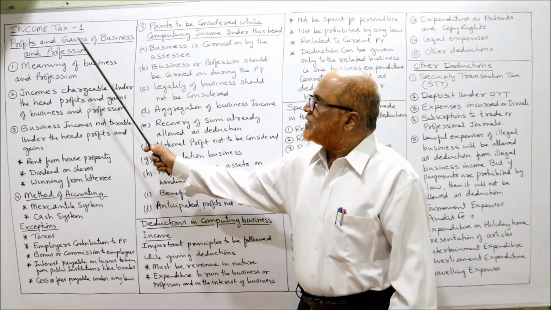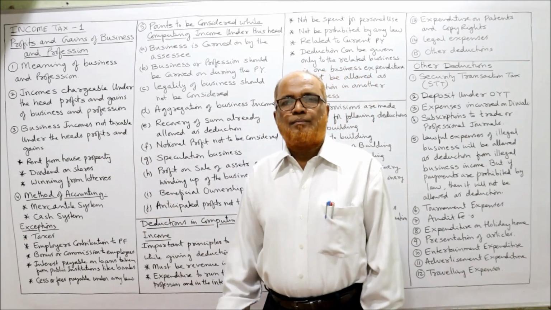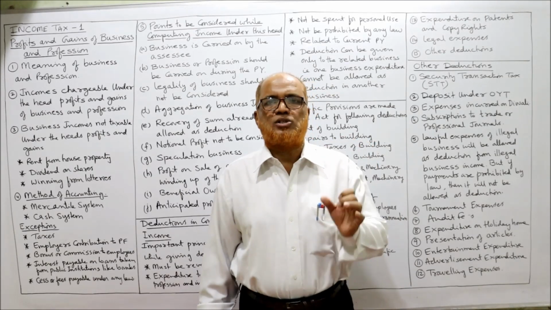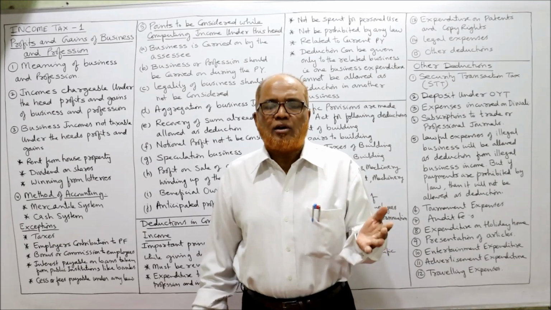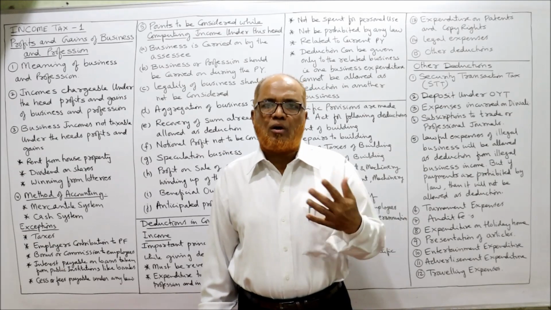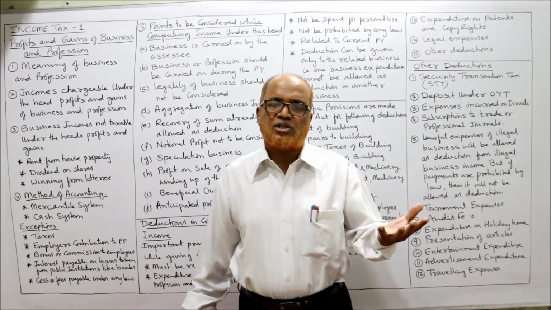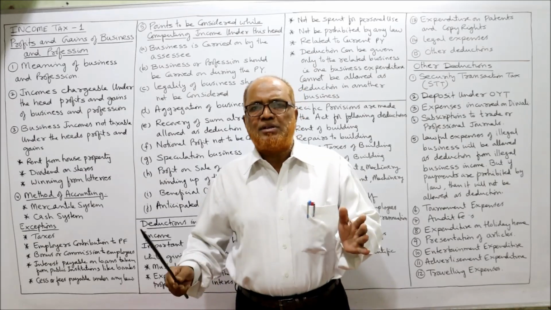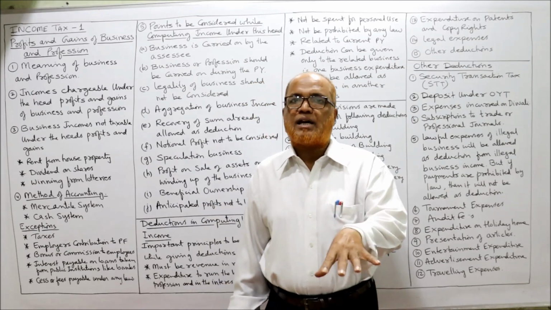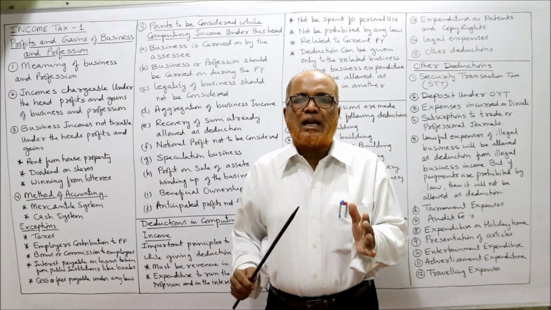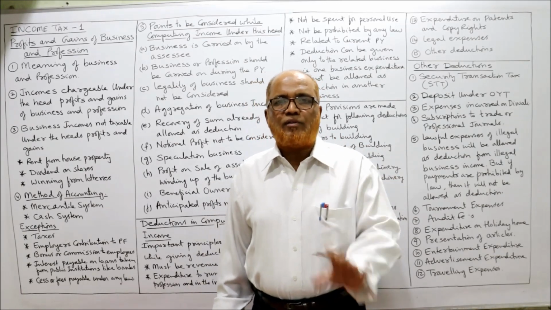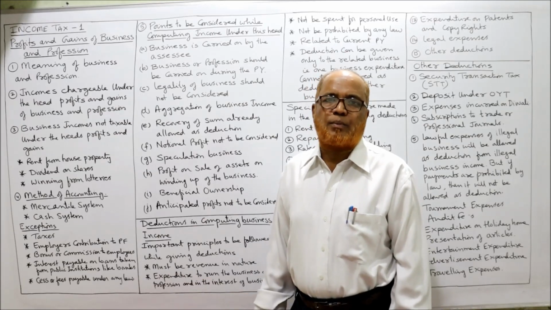So first of all, profits and gains of business and profession. Meaning of business. The Income Tax Act has not given a specific meaning to the term business or profession. Business is an economic activity which is conducted to earn profit regarding the production and distribution of goods and services. That is the general meaning of the term business. But the distinction between business, profession or vocation is not required for income tax, because we need to calculate the income earned by the business or profession or vocation. That's what we are going to learn in this topic, how to compute the profits and gains.